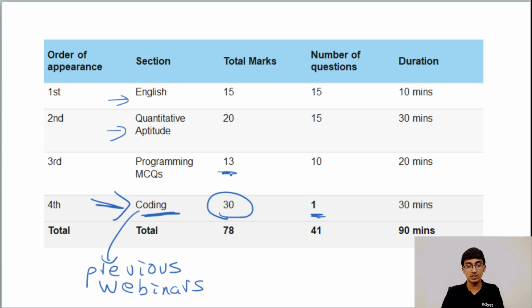These are 13 marks, but these are difficult 13 marks. This is as per last year's pattern, they might change. Number one, there could be negative marking, so please read the instructions carefully to see whether there is negative marking or not. That's the first thing.